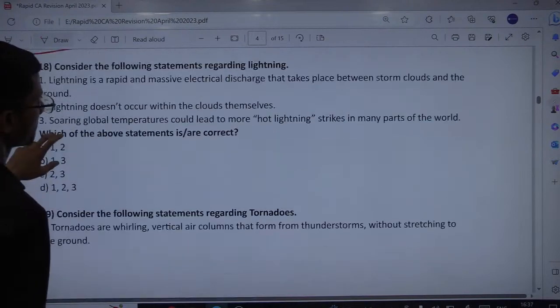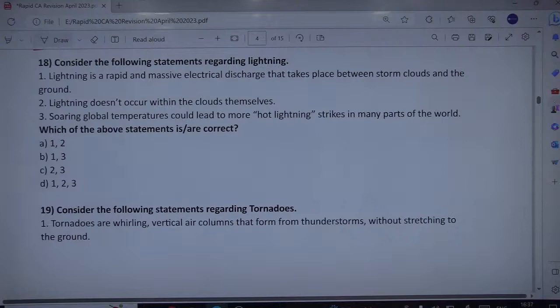Okay, consider the following statements regarding lightning. Now we are starting with science, especially geography. Can you read the statements and figure out the correct answer? Lightning is a rapid and massive electrical discharge that takes place between storm clouds and the ground. Indeed, you might have seen elephants get killed due to this. Elephants are of course on the ground, not flying in the air.